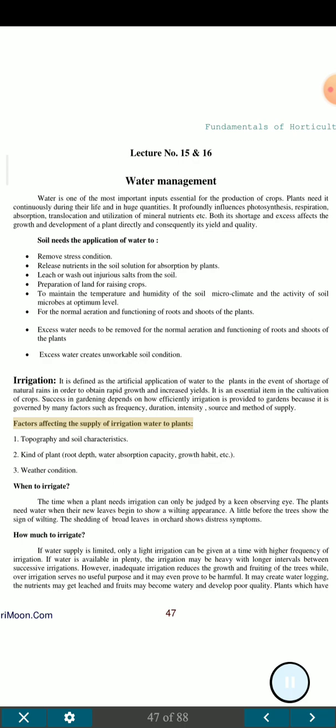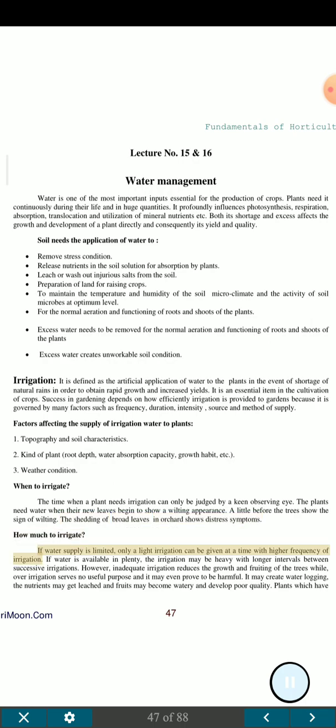Factors affecting the supply of irrigation water to plants. 1. Topography and soil characteristics. 2. Kind of plant, root depth, water absorption capacity, growth habit, etc. 3. Weather condition. When to irrigate. The time when a plant needs irrigation can only be judged by a keen observing eye. The plants need water when their new leaves begin to show a wilting appearance, a little before the trees show the sign of wilting. The shedding of broad leaves in orchard shows distress symptoms.